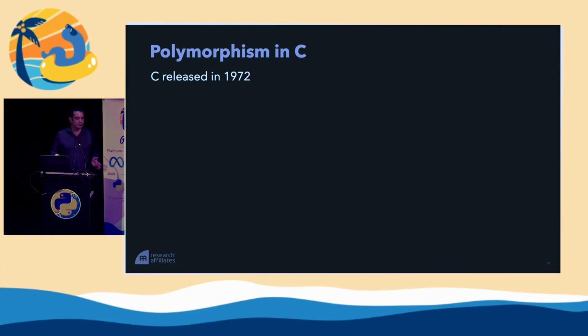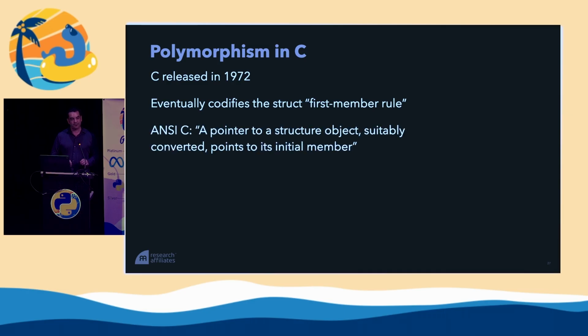Well, C is a fairly old language by now. It was released in 1972. And not initially, but later on, a feature was codified as the struct first member rule. And this was codified in ANSI C with the statement that a pointer to a structure object, suitably converted, that means cast, points to its initial member. This is the only guarantee. You can do crazy casting in C that's not permitted, that is undefined behavior, but this is guaranteed. This is defined behavior.